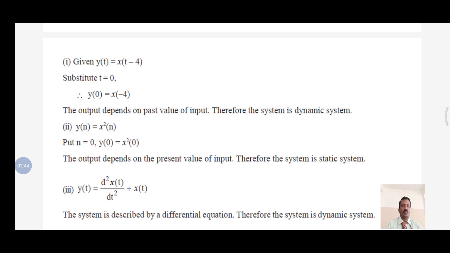Now the next one. y of n is equal to x squared of n. The system is said to be static because it depends only upon the present value.